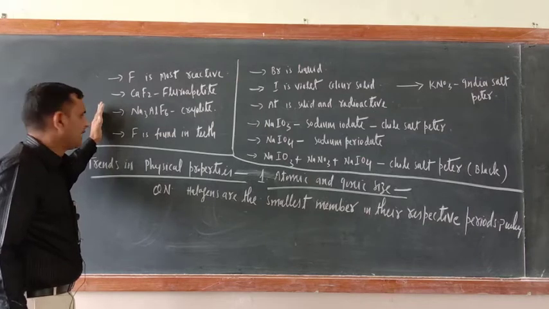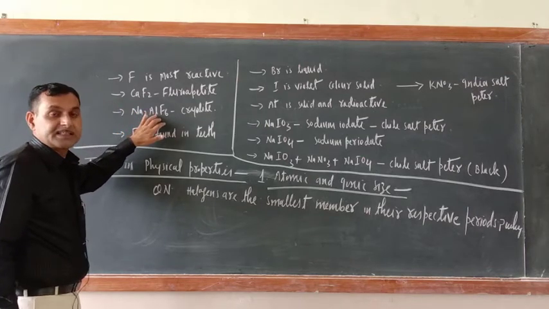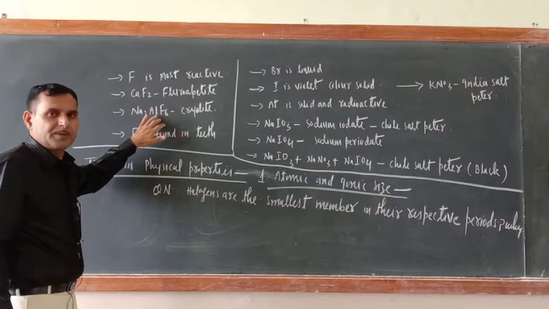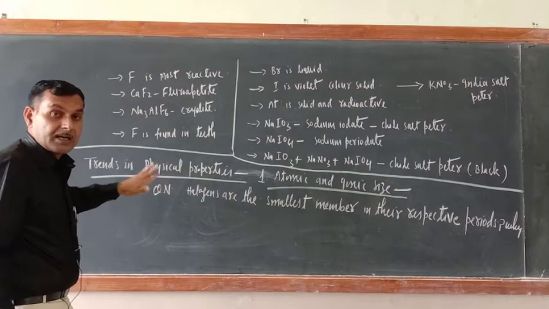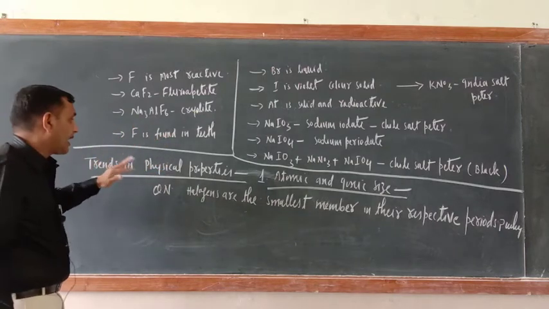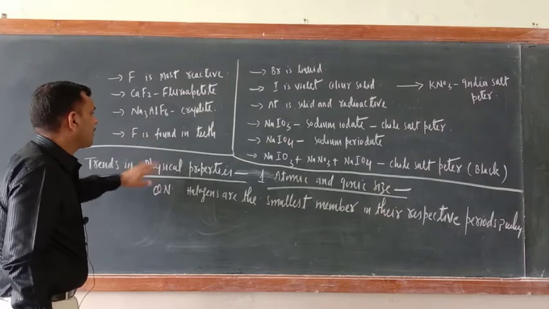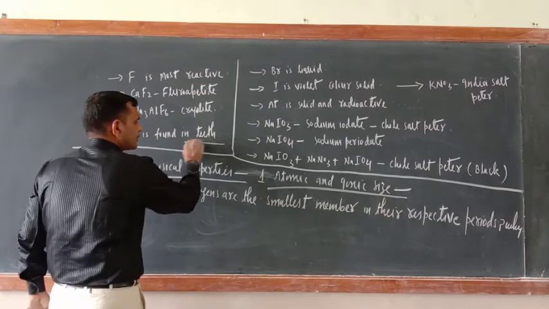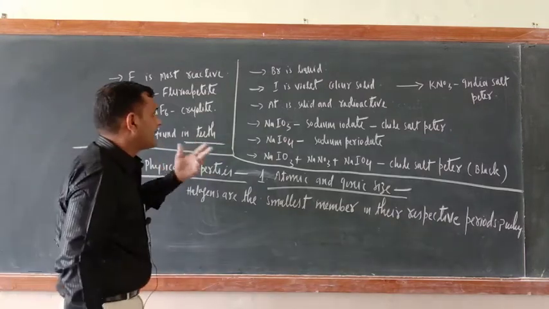These are the compounds of halogens which are very famous and they have wide application in our daily life. Like Na3AlF6, this is used in the metallurgy of aluminium. It reduces the melting point of bauxite or alumina. Okay, fluorine is found in our teeth. Everybody knows that fluorine is found in our teeth.